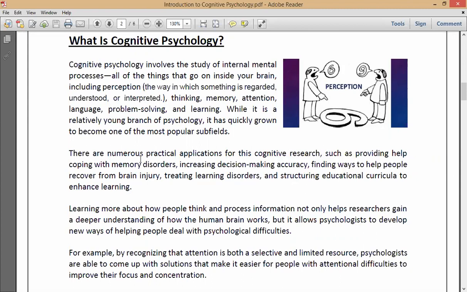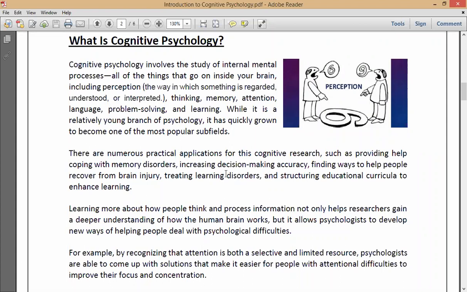Okay, so there are numerous practical applications for this cognitive research, such as providing help coping with memory disorders, increasing decision making accuracy, finding ways to help people recover from brain injury, treating learning disorders, and structuring educational curricula to enhance learning.